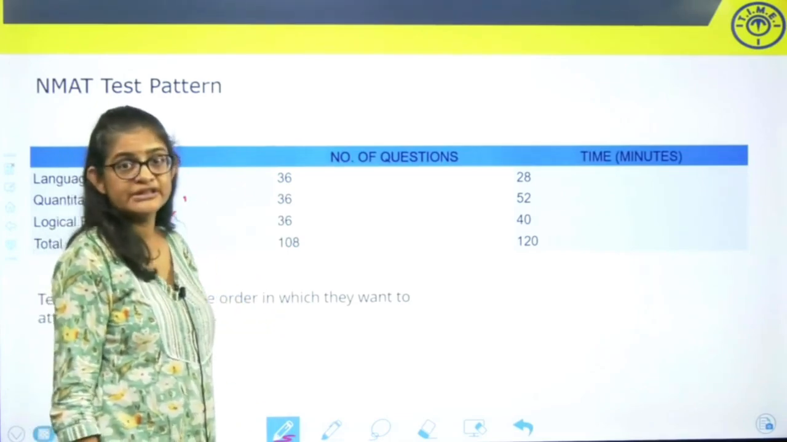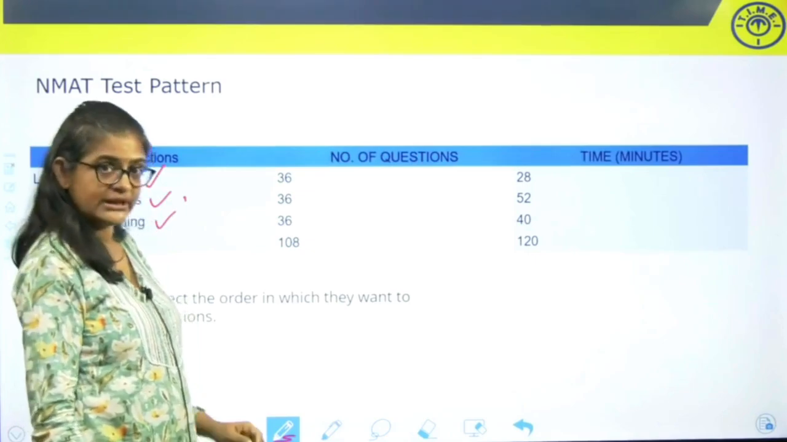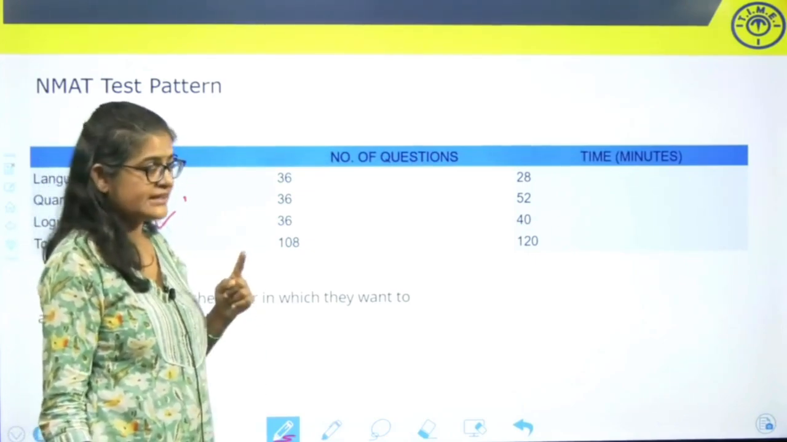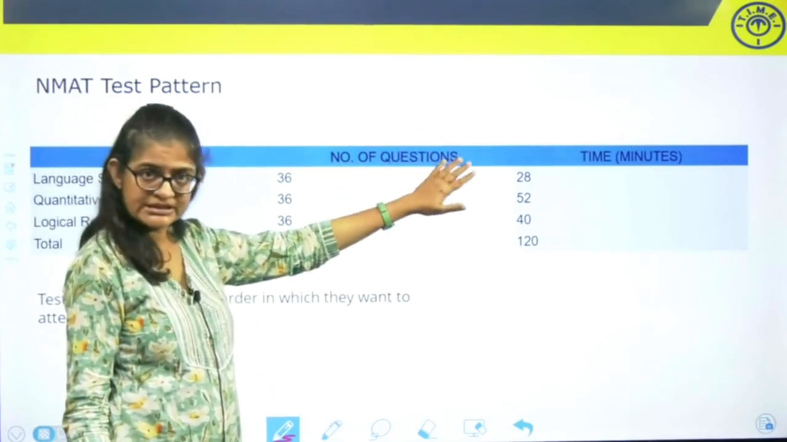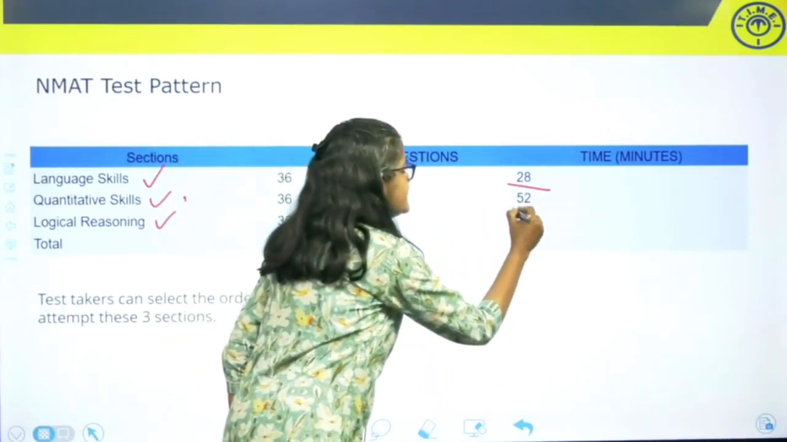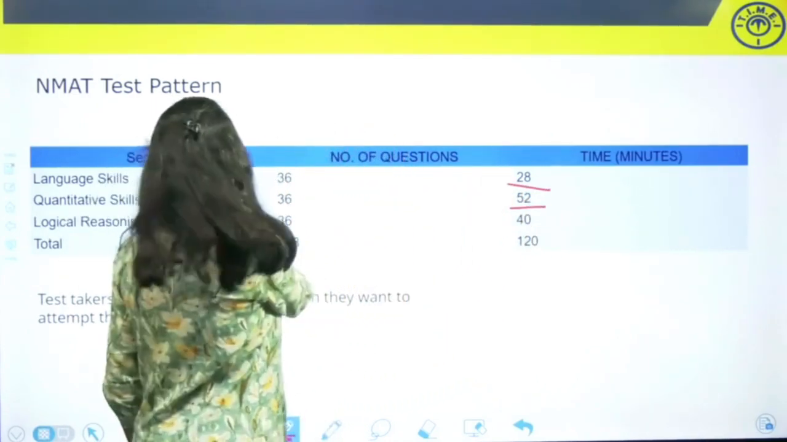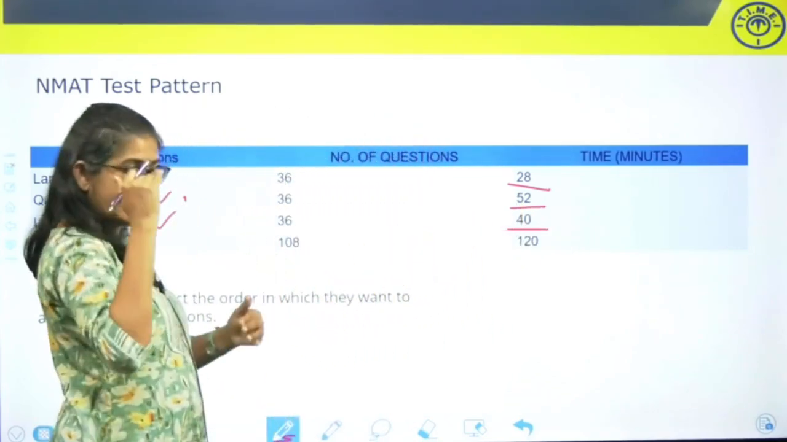However, please note that each section has a different time limit. There is a time limit for each section. For the language skills section, you have 28 minutes. For quantitative skills, you have 52 minutes, and for logical reasoning, you have 40 minutes. This is the time breakup.